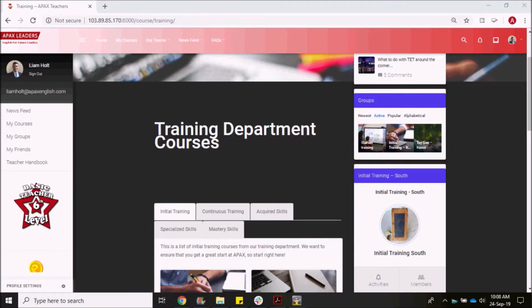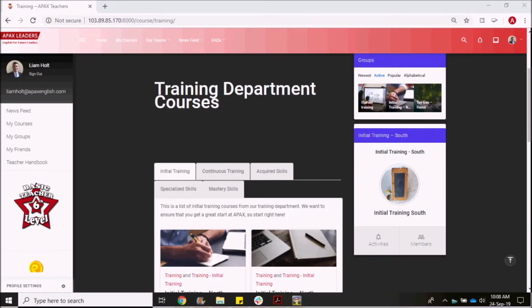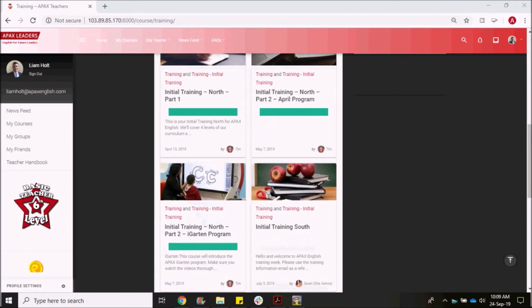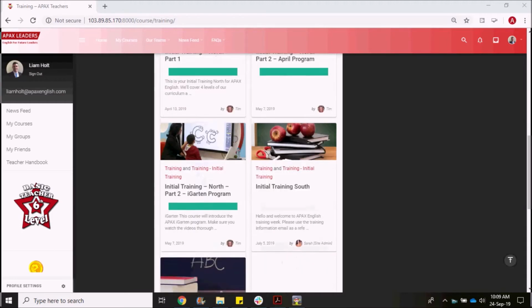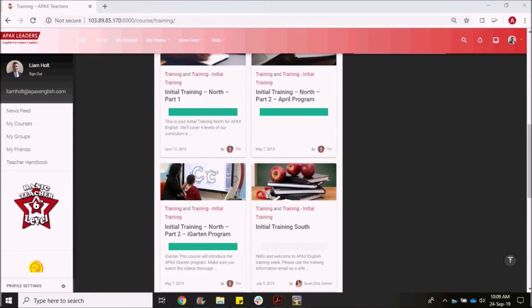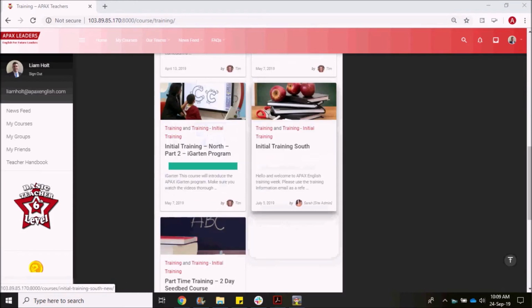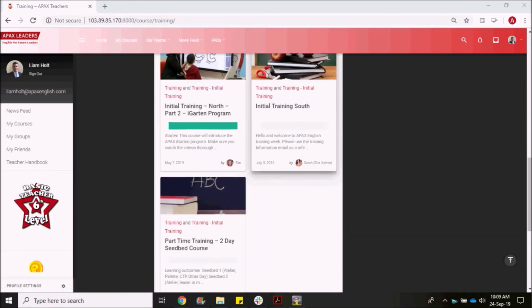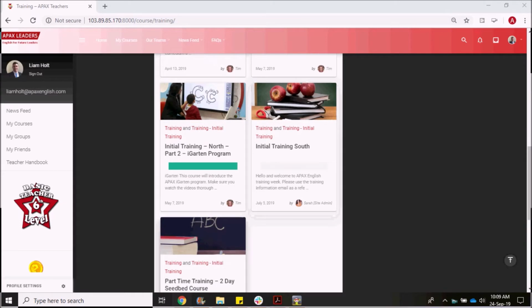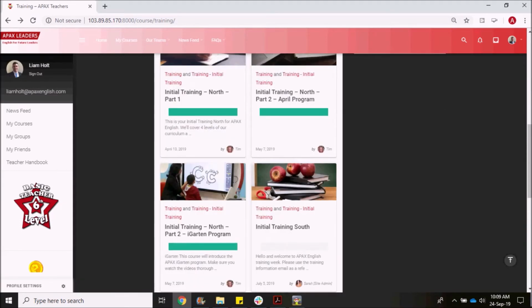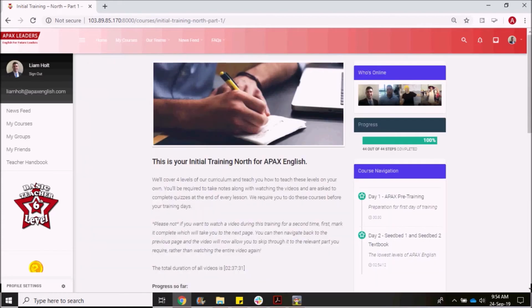Okay, so once I'm on the training department courses, I'm on the initial training tab, and then depending on which course you've started for part 1. So if you are a teacher in the North, you would have started initial training and North part 1, and that's what you would select. If you're a teacher in the South, you would have selected initial training South. And if you're a part-time teacher, you would have selected the part-time training course. Okay, so then you simply select whichever course you've previously started.